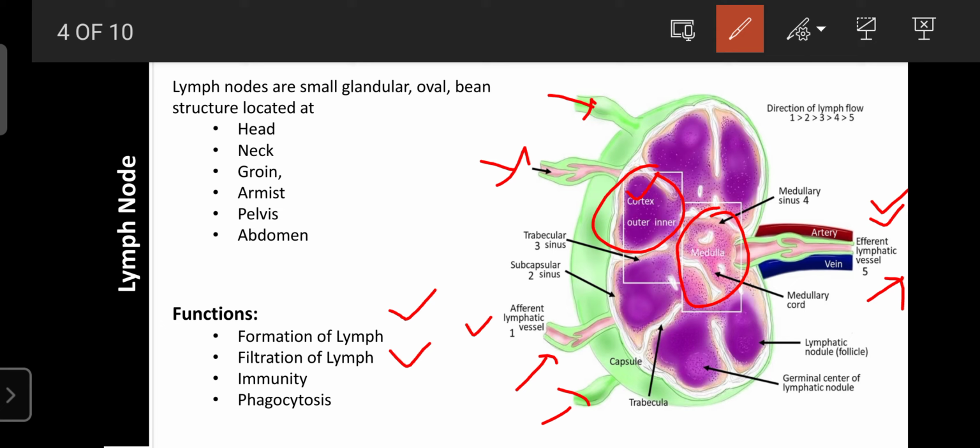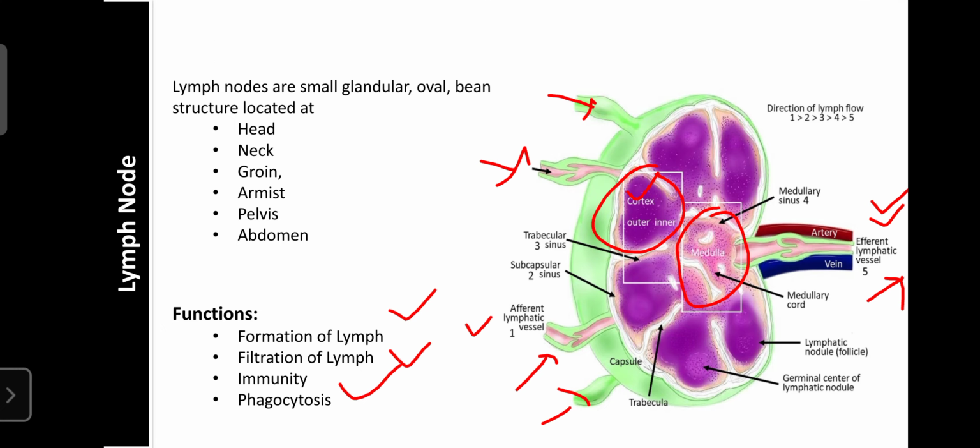So the lymph node is a site for the filtration of lymph, and it also plays an important role in the regulation of immunity. The macrophages are involved in phagocytosis. Phagocytosis is nothing but the engulfing of macromolecules or larger particles.